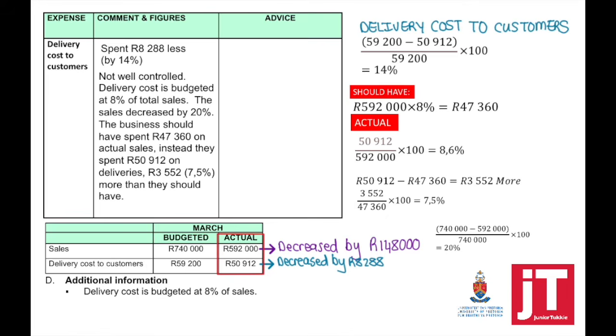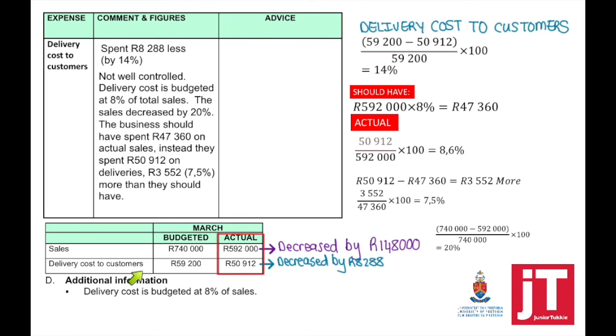This is clear that although the delivery cost to customers decreased, we did spend less, it wasn't well controlled. Delivery cost is budgeted at 8% of the total sales. The total sales decreased by 20%. They should have spent 47,360 on the actual sales. Instead, they spent 50,912, which is 7.5% more than what they should have. So this is important to take note of.